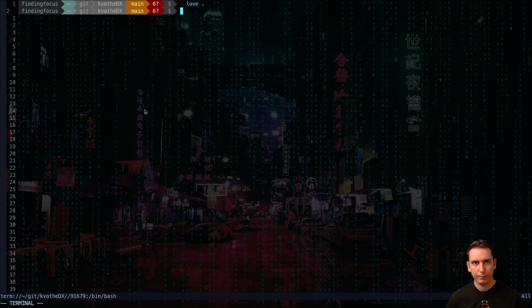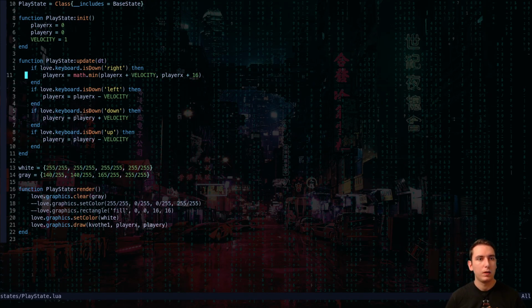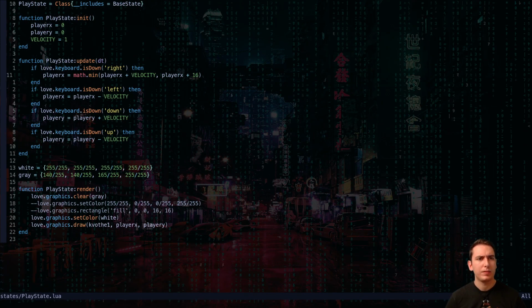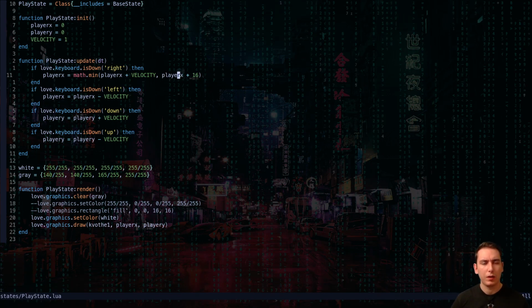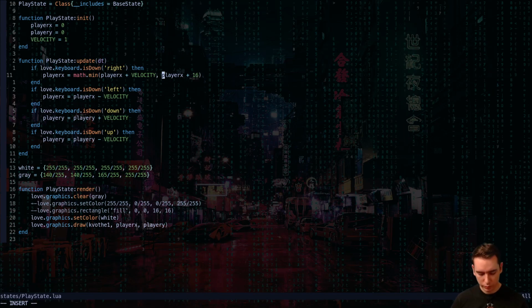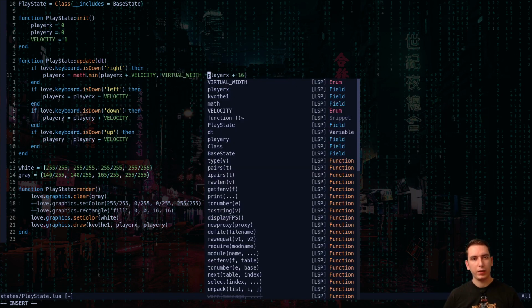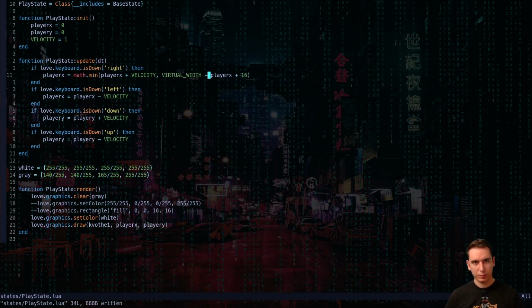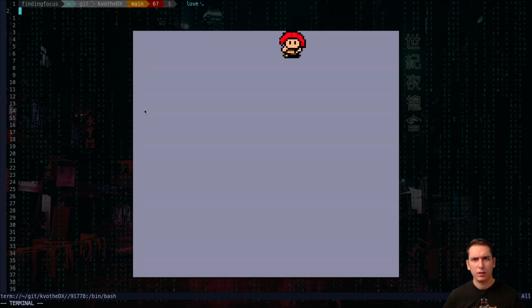It's not working. Maybe it's window width, no. Math.min. Okay, it would be the right side of the screen, so virtual width minus our x position. Is that right? Not quite.